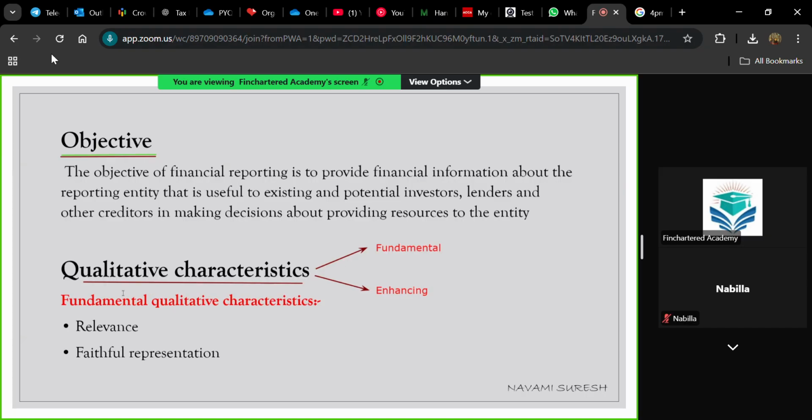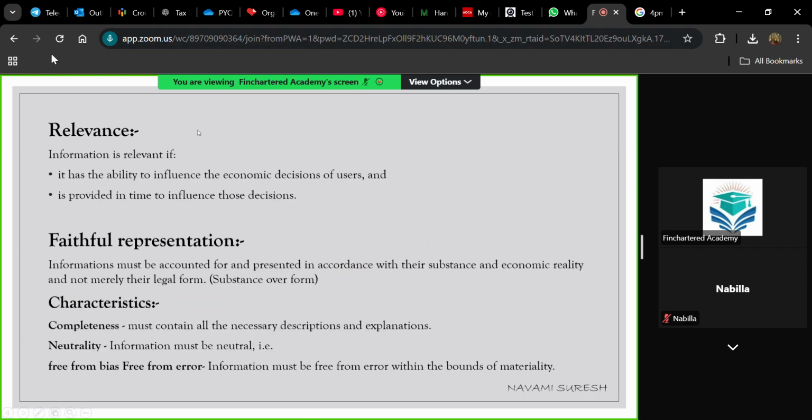The first classification of qualitative characteristics is fundamental qualitative characteristics. There are 2 fundamental characteristics: the first one is relevance and the second one is faithful representation. Let's discuss in detail what is relevance and what is faithful representation. The information given in the financial statement is relevant only if it has the ability to influence the economic decision of users. We need not include all.